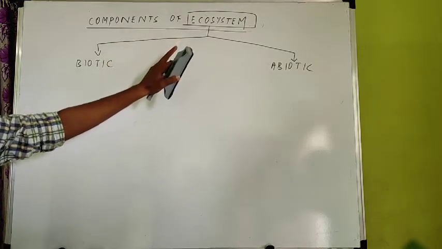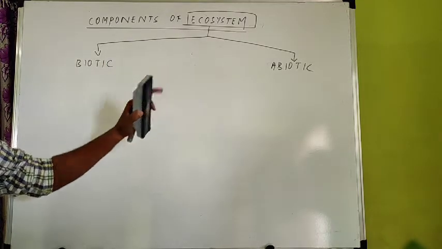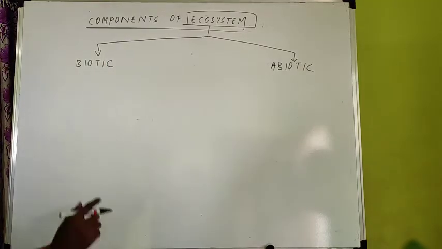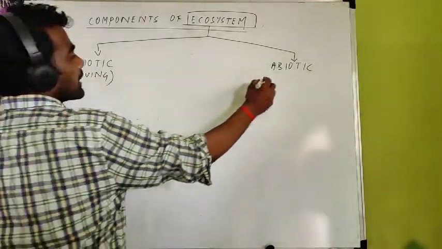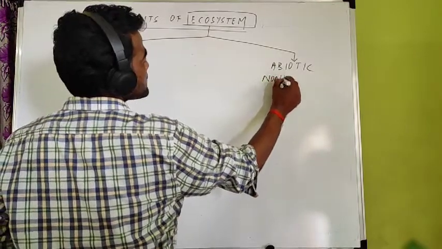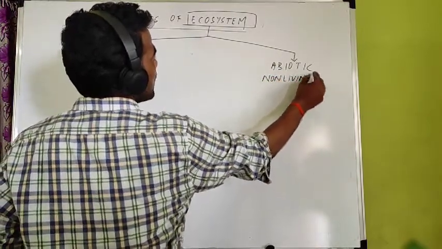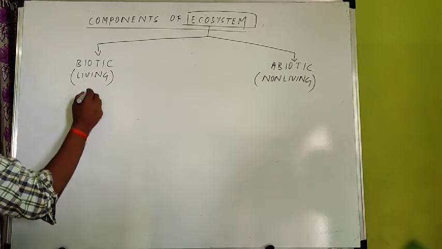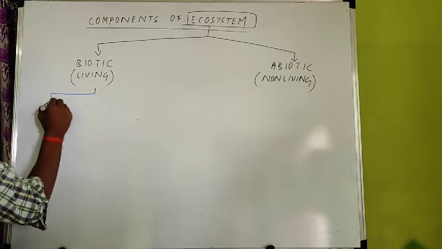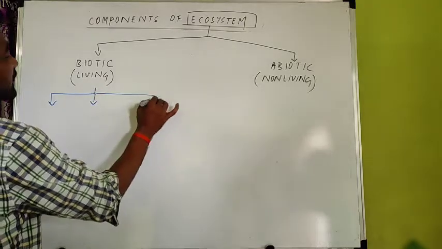Components of ecosystem are divided into two, biotic and abiotic. Biotic means living components and abiotic means non-living components. So what are the living or biotic components? Mainly animals are included under this, animals and some bacteria and fungi. Biotic component is again divided into three components.